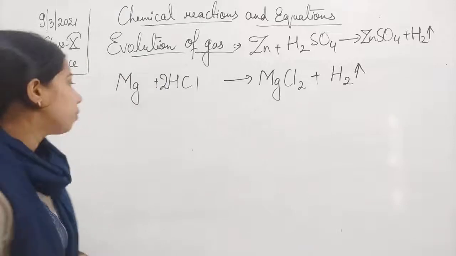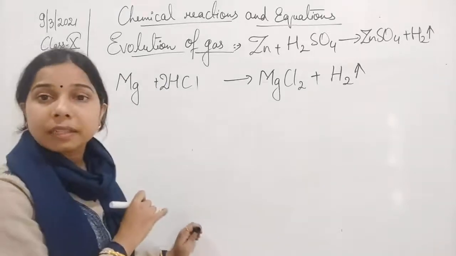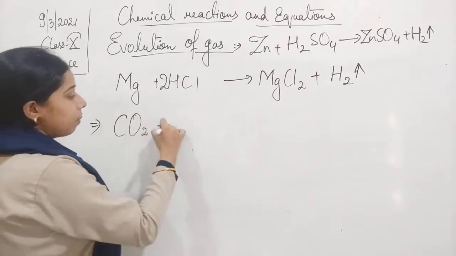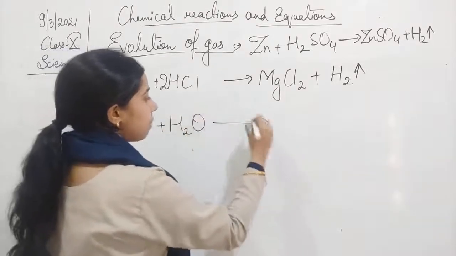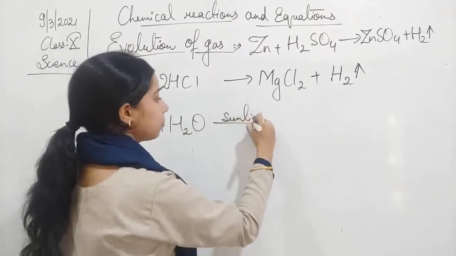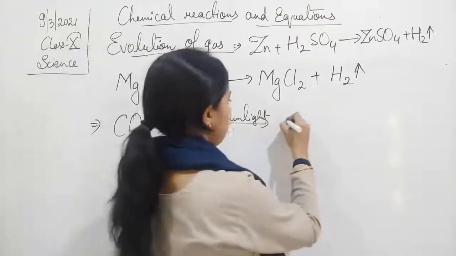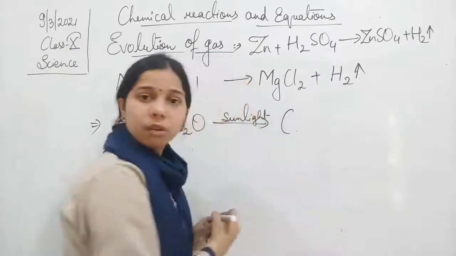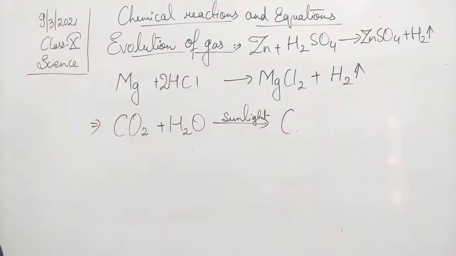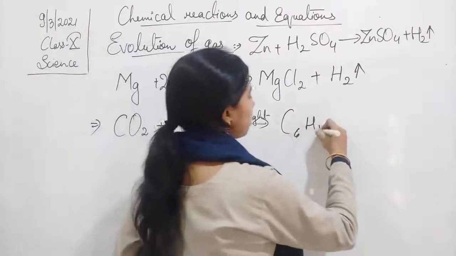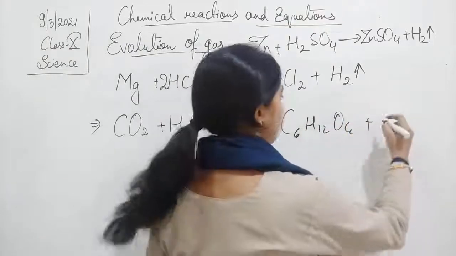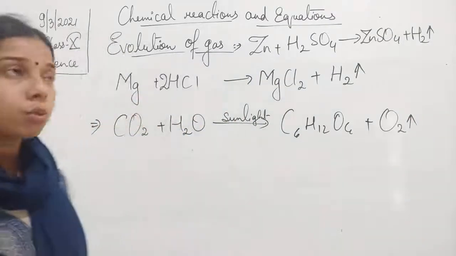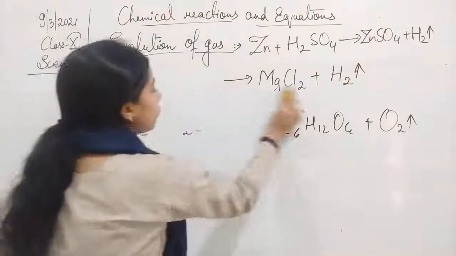Any other example? You can take the example of photosynthesis. In case of photosynthesis, carbon dioxide plus water in the presence of sunlight and chlorophyll, there is a formation of starch, which you can write as glucose also. Doesn't matter, it is the same only. C6H12O6, and there is a formation of oxygen. Okay, so oxygen is evolved from it.